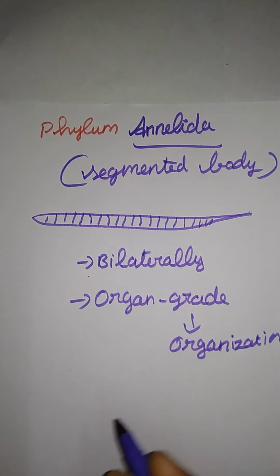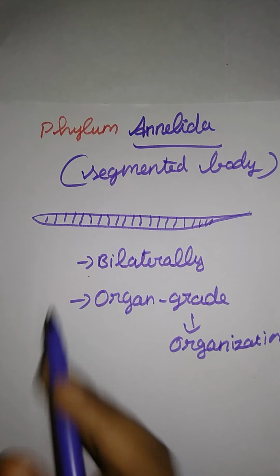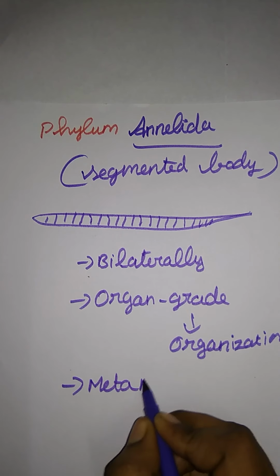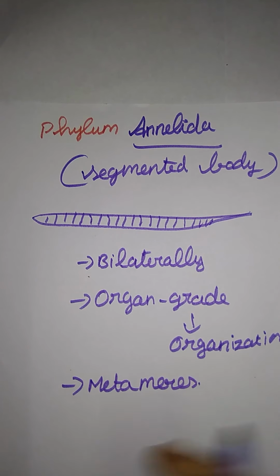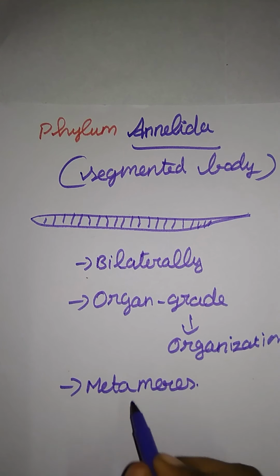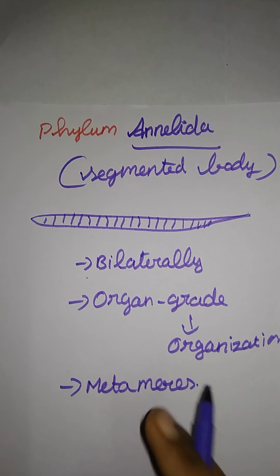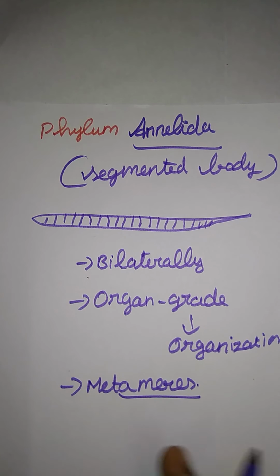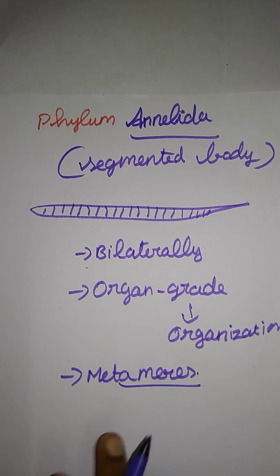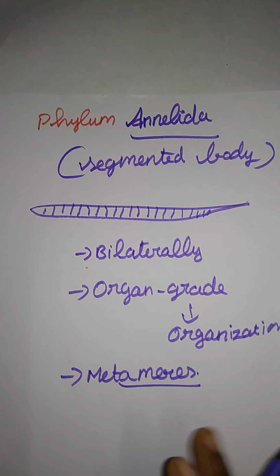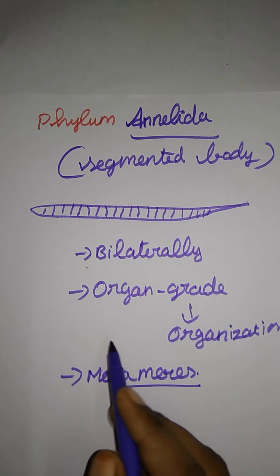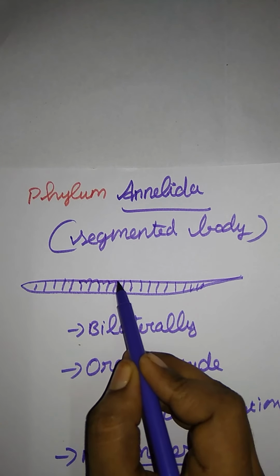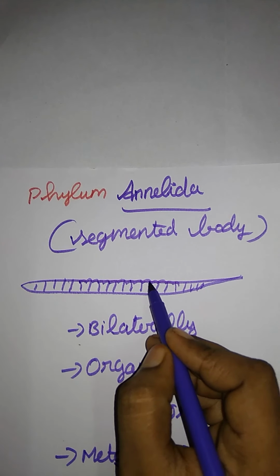Here the body is externally divided into segments, which is called metamerism. Metameris: meta means two, meris means segmented, so a segmented body. And here the jointed ring-like structures are called annuli.